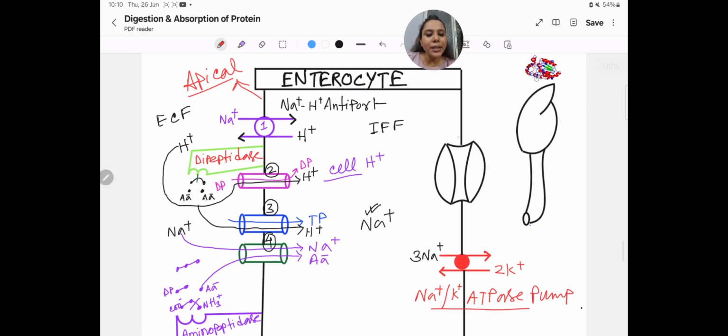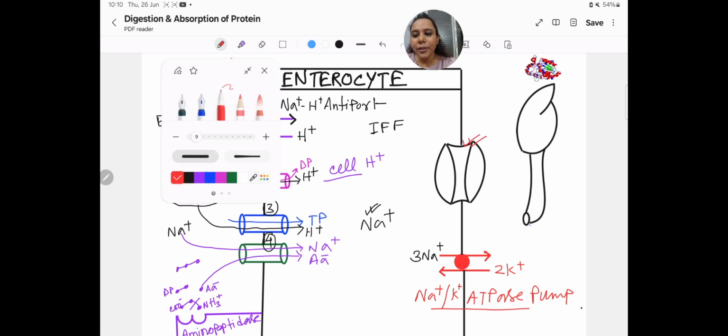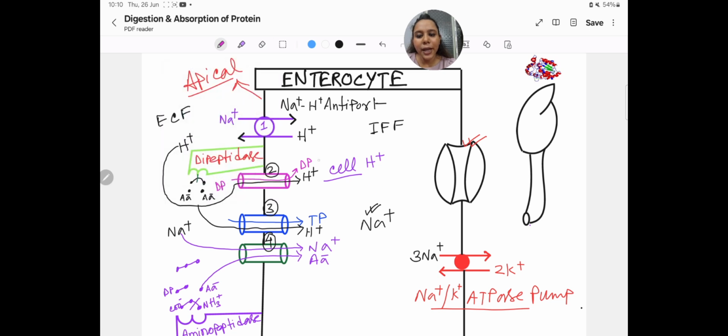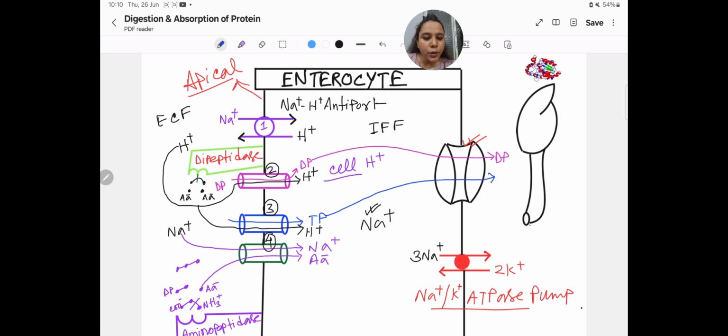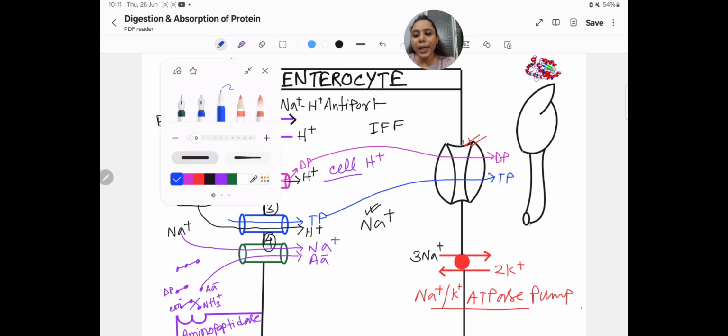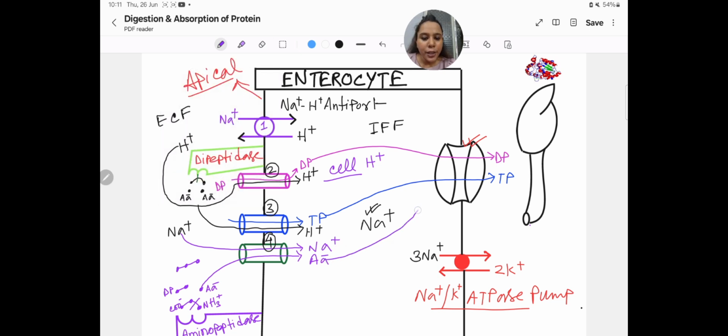And there is a transporter, this one. From this, see what happens. The dipeptide will move through this transporter into the blood. Okay, and this tripeptide will also enter through this transporter, and free amino acid will also move through this transporter.